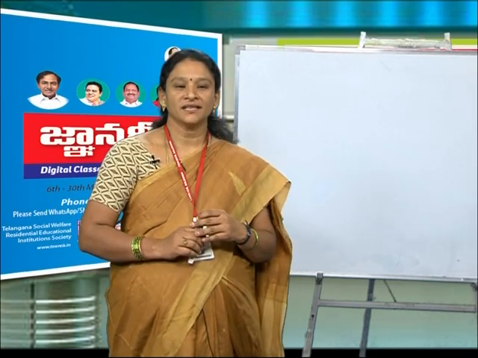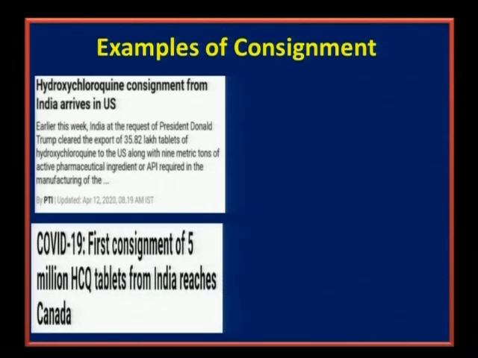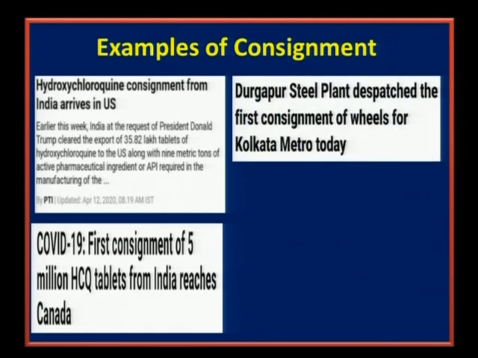Here we can see that hydroxychloroquine has been sent from India to the US. Another example is the first consignment of 5 million HCQ tablets from India reaching Canada. And a third example: Durgapur Steel Plant sends a consignment of wheels to Kolkata Metro today.